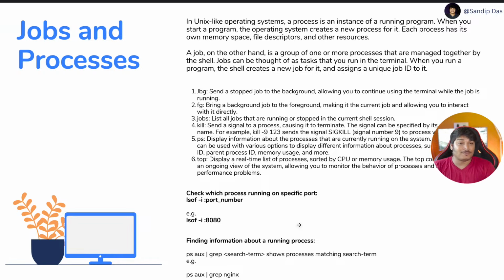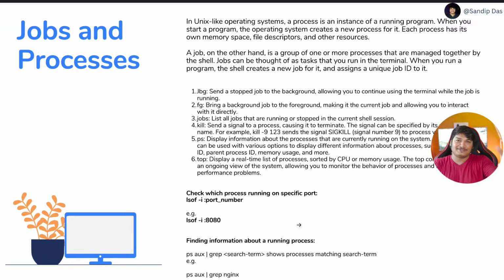Now what is a job then? A job, on the other hand, is a group of one or more processes. So what is it saying? Suppose my goal is to create good content. Now there are a bunch of people who are doing the same stuff. I'm a process, I'm creating content. Now we combine together and we're doing the same stuff together. Okay, that's the job.